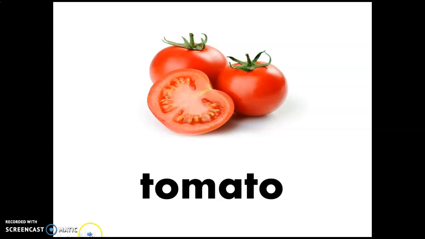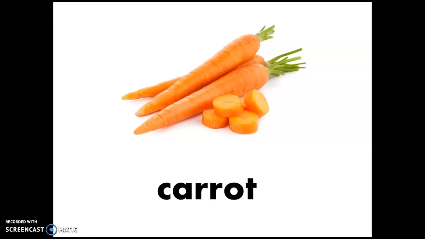The next vegetable. What is this? This is 萝卜. Okay.